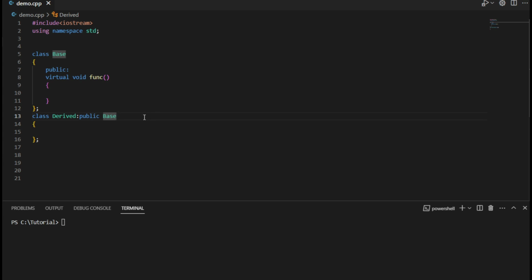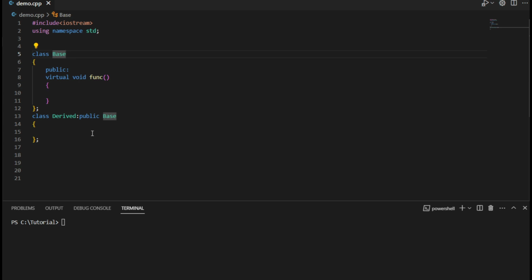Hello. Let's understand the significance of the final keyword in C++. So I have a class over here which is considered to be the base class, and which has a function which I've marked as virtual, and then there is a derived class which is inheriting the base class.